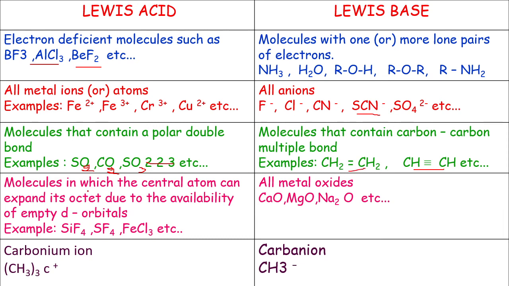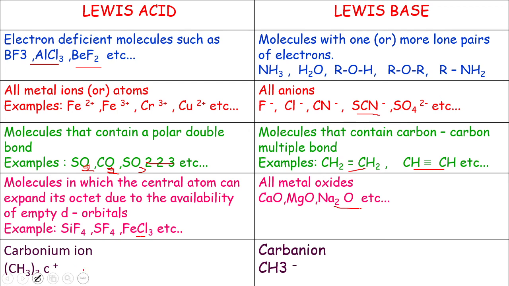Molecules in which the central atom can expand its octet due to the availability of d orbitals act as Lewis acids, for example silicon tetrafluoride, sulfur tetrafluoride, ferric chloride. All metal oxides act as Lewis bases: calcium oxide, magnesium oxide and sodium oxide. A carbonium ion is a Lewis acid.